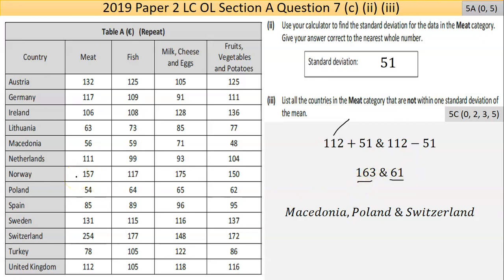Now, sorry, are they outside, or sorry, are not within? Are outside those numbers. So that's within, that's within, that's within, that's within, that's without, that's within, that's without, isn't it? Without, within, without, within. So those three countries are outside that range between 163 and 61. And I wrote them down. They're Macedonia, Poland, and Switzerland.